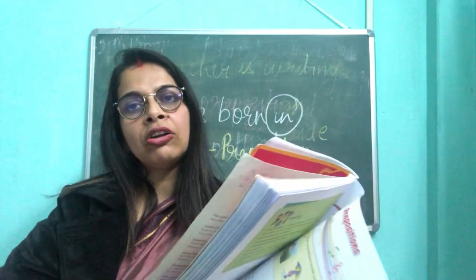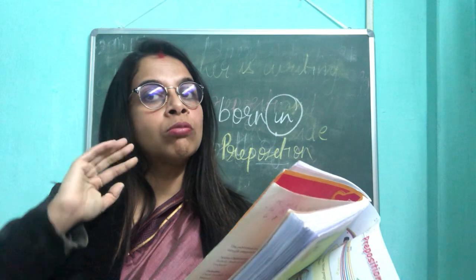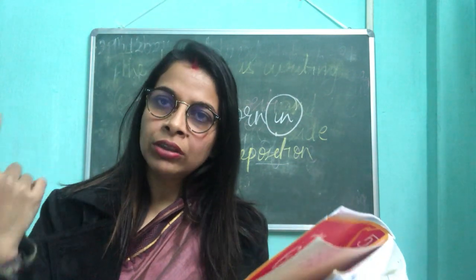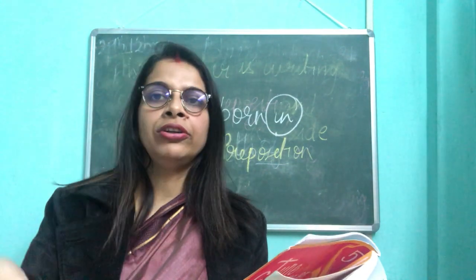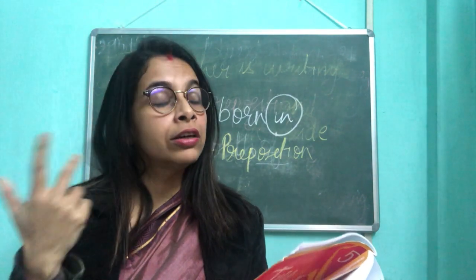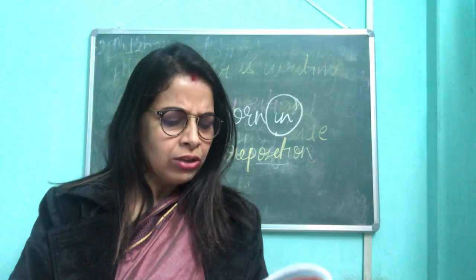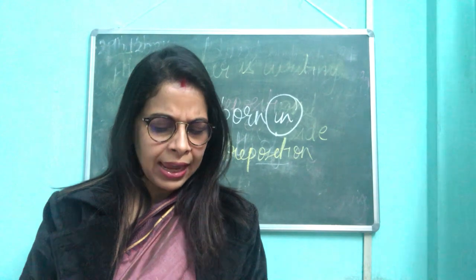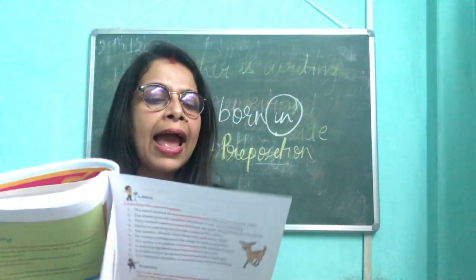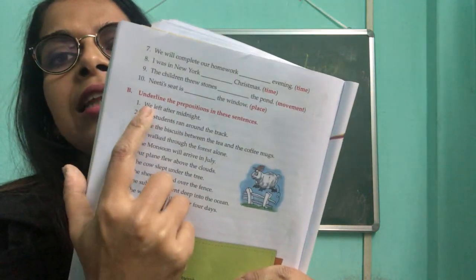So when you're walking along a particular path, isn't it, you go on feeding. So you have to think, and as I said, you must speak out so that you get to hear your audio. When you speak out, you will notice whether you're speaking it correctly or incorrectly. All right, so exercise A is to be done in the textbook and exercise B as well. You will basically be underlining the prepositions given in the sentences.